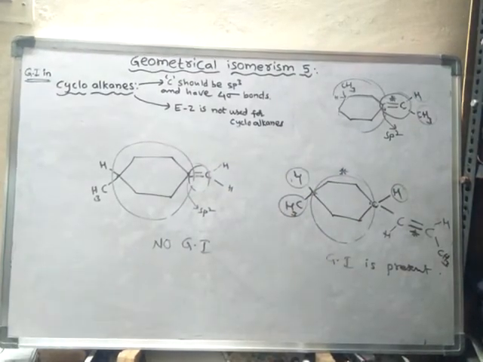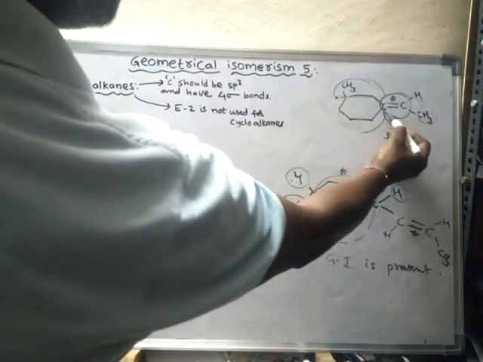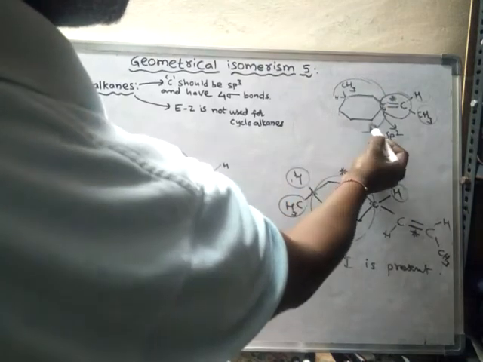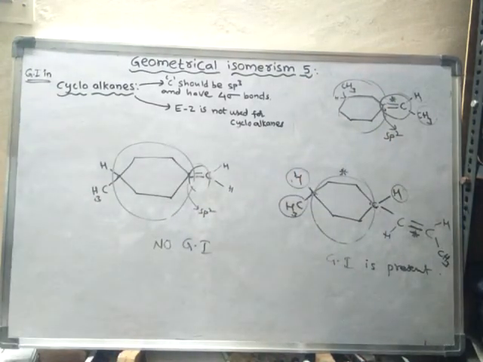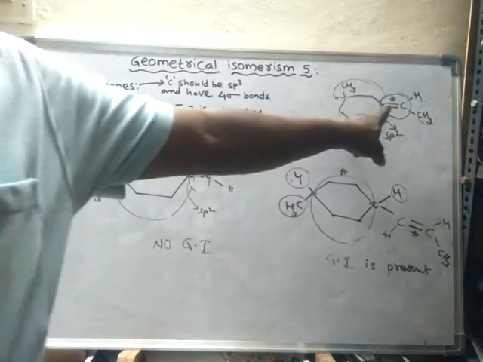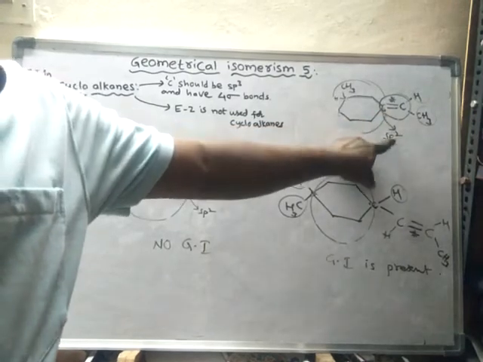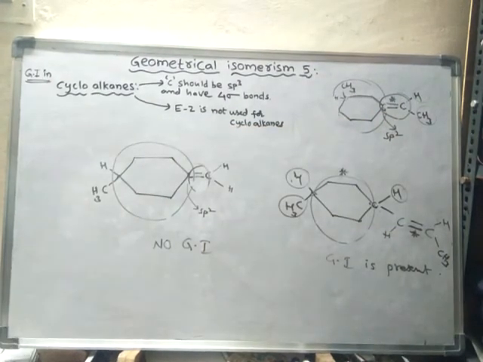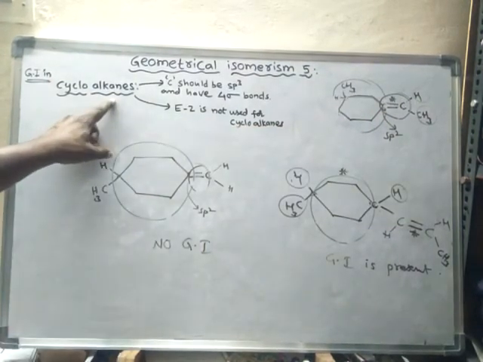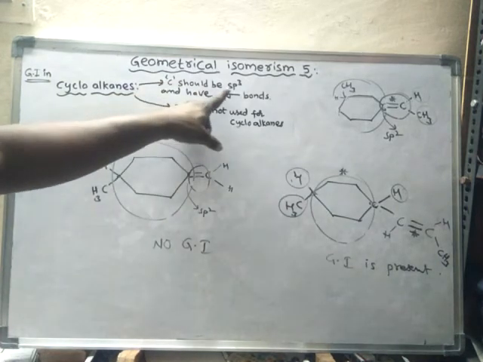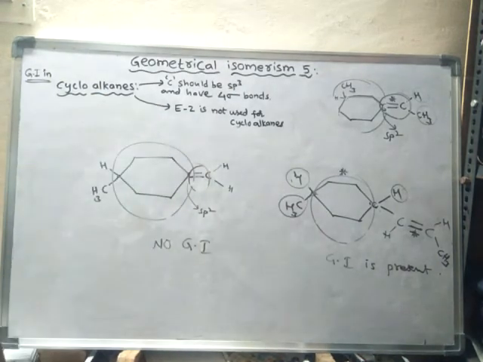This center is said to be a stereo center. So one geometrical isomerism is possible because of this one, and here because of this one. Because of the cycloalkane, geometrical isomerism is not possible because the carbon involved in this ring is actually sp2 hybridized. The carbon involved in the cycloalkane should be sp3 in order to show geometrical isomerism.